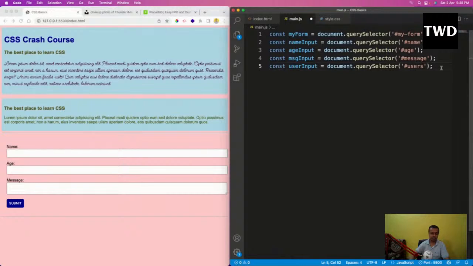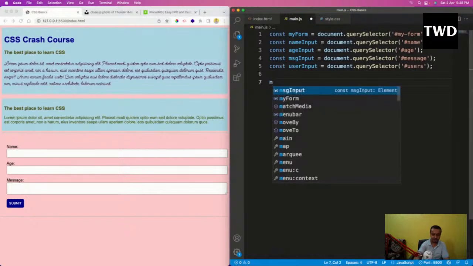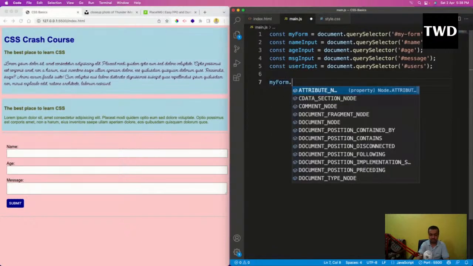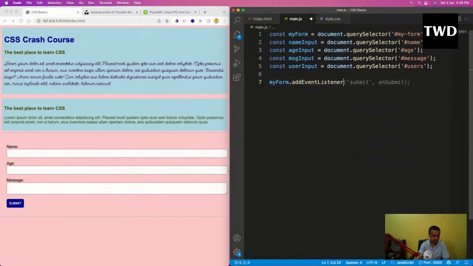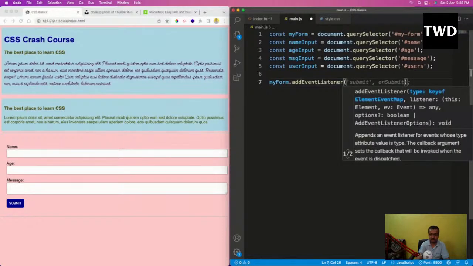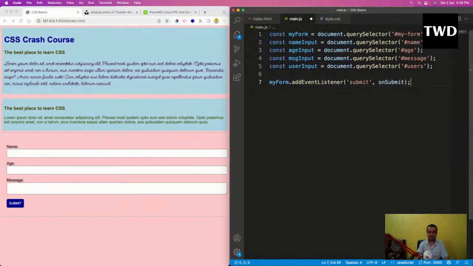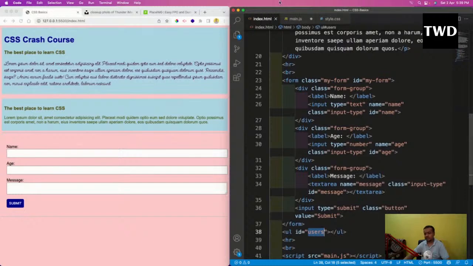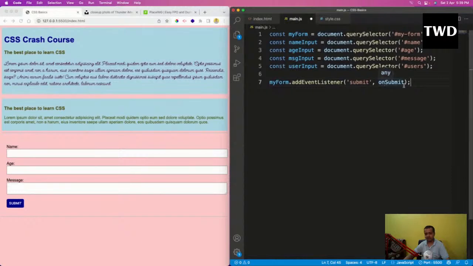So now I'm going to listen for the person. JavaScript keeps on running in the background, and it will listen for when the user will click this submit button. For that we have something known as an event listener. So I will have myForm.addEventListener, and then I'm going to have submit. It will wait for that submit event. Whenever I click on this button, the submit event will fire, and this on submit will